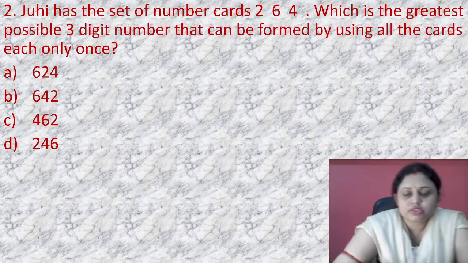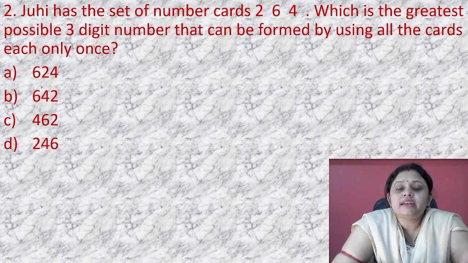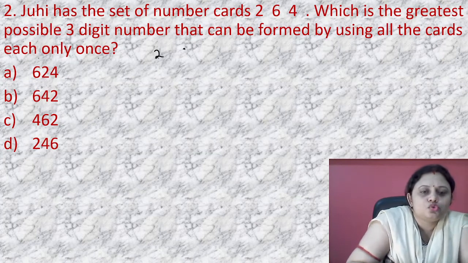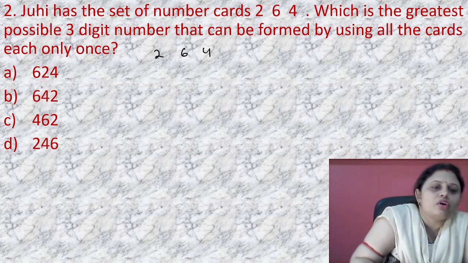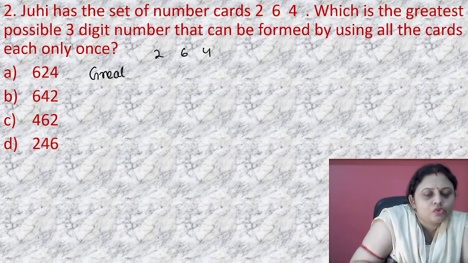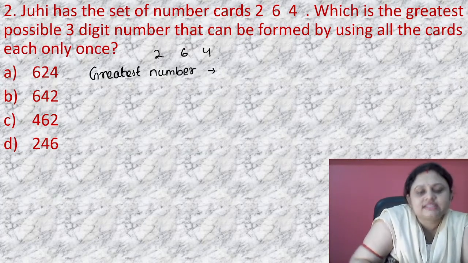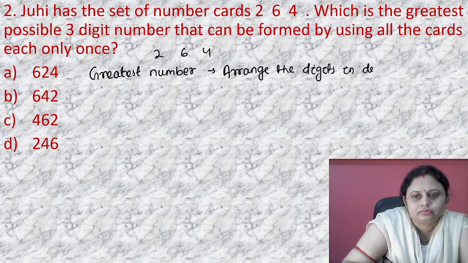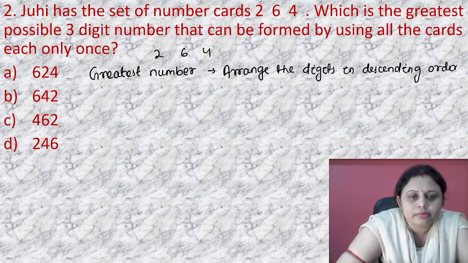So the indirect question is, what should be the greatest possible 3-digit number that can be made using the digits 2, 6, 4? Okay, and for the greatest number, what do we do? For the greatest number, we should arrange the digits in descending order. So if we arrange the digits in descending order, what will we get?